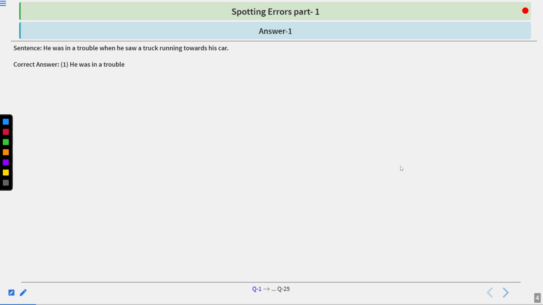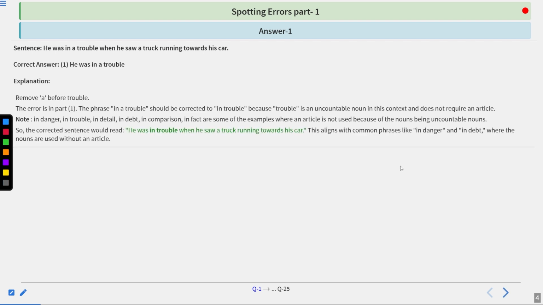He was in a trouble. Let's look at the explanation. Remove "a" before trouble. The phrase "in a trouble" should be corrected to "in trouble" because trouble is an uncountable noun. In this context, it does not require an article. Not in danger, in trouble, in detail, in debt, in comparison. In fact, these are some of the examples where an article is not used because of the nouns being uncountable nouns.